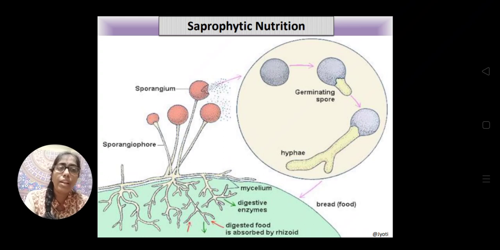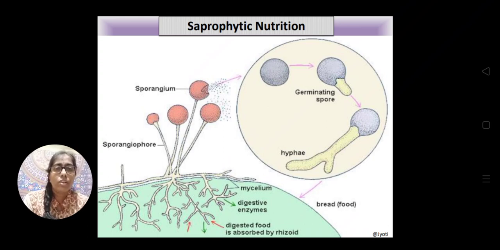Suppose the bread, that is the food, contains organic matter, and it is spoiled. Now you can see thread-like structures growing on the bread, which have a branched network-like structure that can be compared with the roots of a plant. Root-like structures are spread over the surface of the bread, and they have a bulb-like, orange-colored structure.